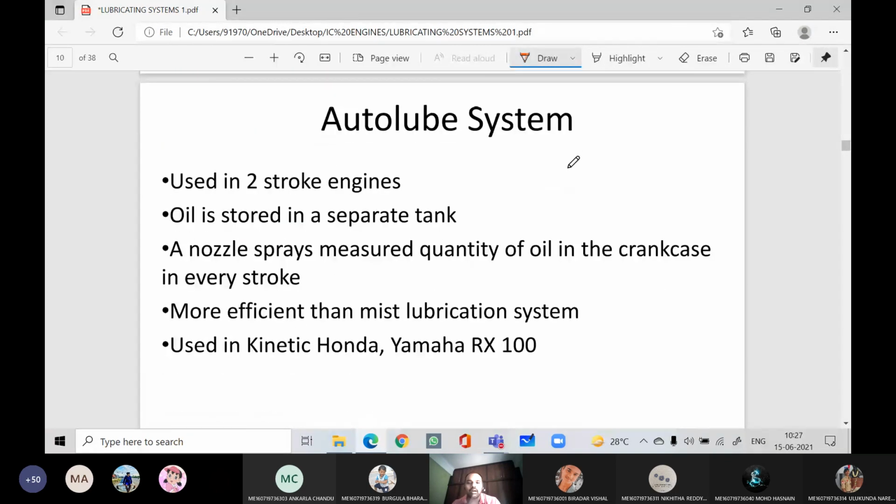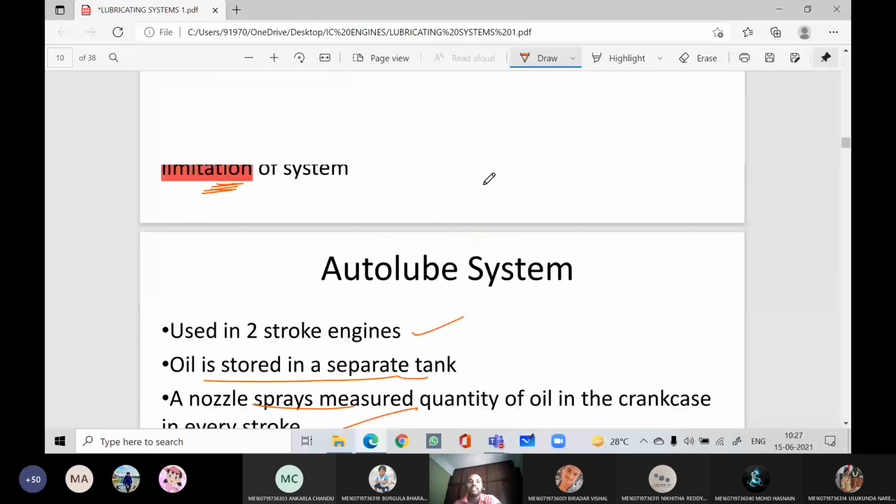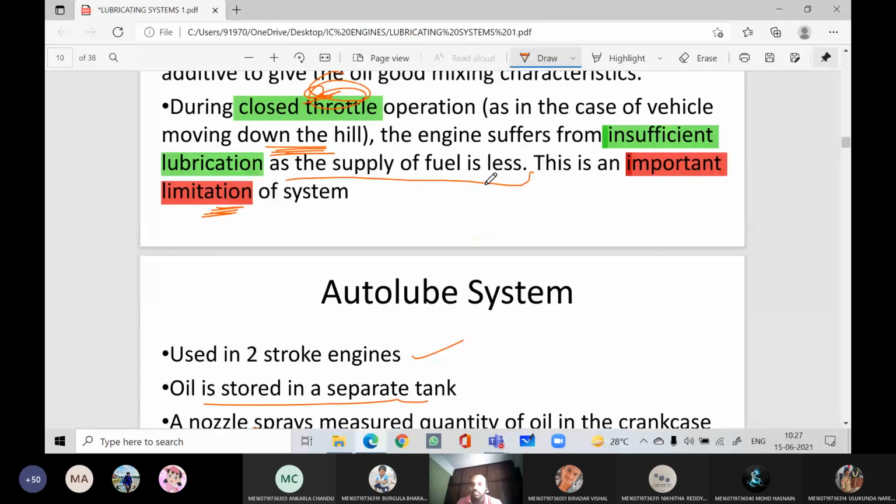And next will be the auto lube system. This is also used in a two-stroke engine, but oil is stored in a separate tank. A nozzle sprays directly into the crankcase in every stroke. It is more efficient than the mist lubrication system and used in Kinetic Honda, Yamaha RX100, right? So there will be a separate chamber for the lubricating oil. Okay, so with this I'll stop today. And in my next class I'll discuss splash and pressurized systems.